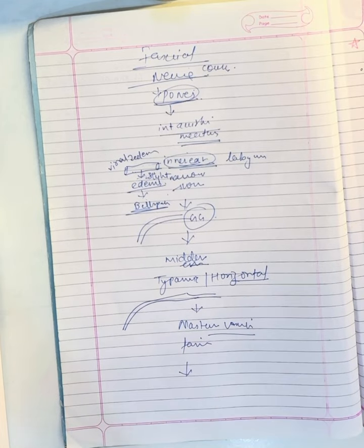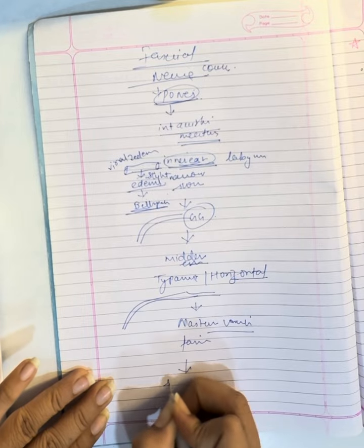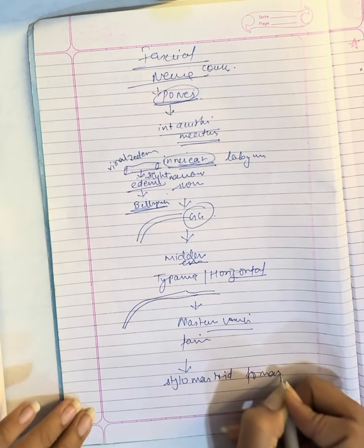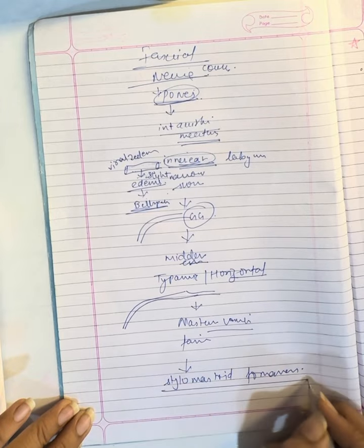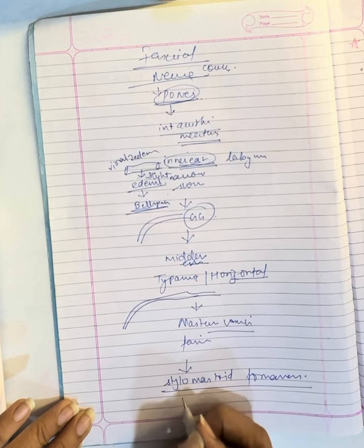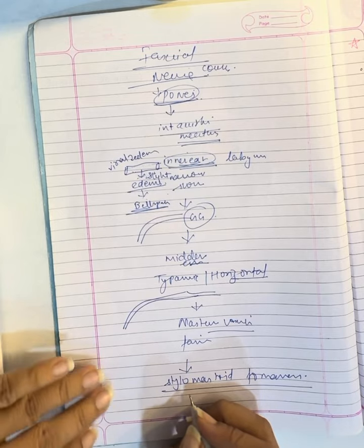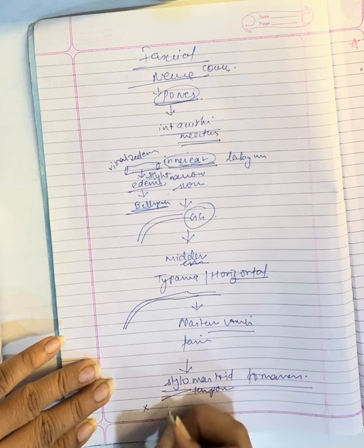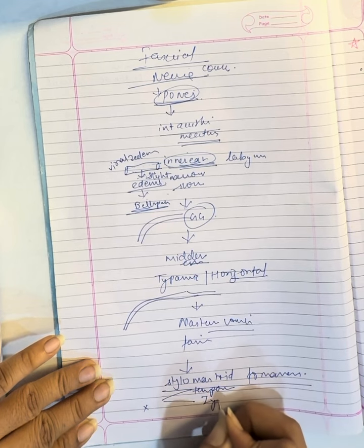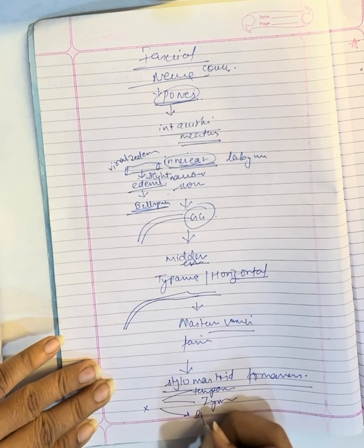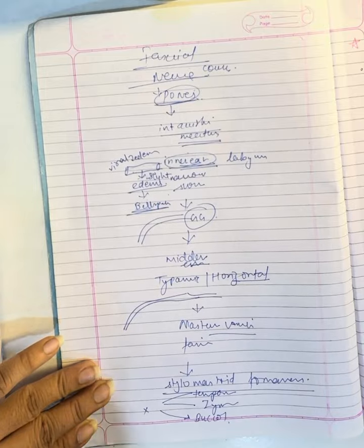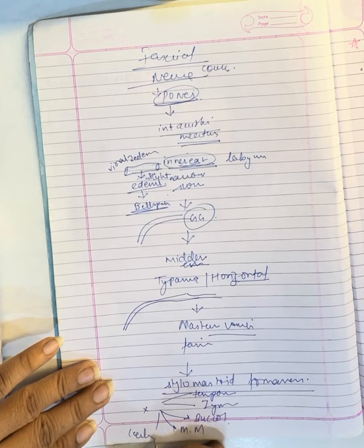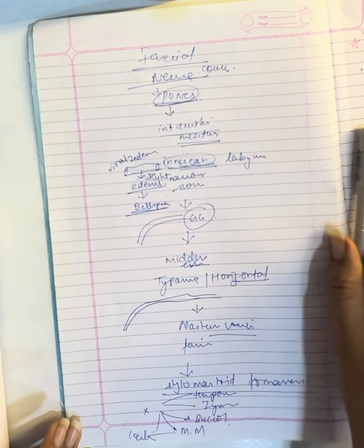Then it will exit under the stylomastoid foramen. After exiting from the stylomastoid foramen, it gives 5 branches. You know it very well. First is temporal, then below that zygomatic, then buccal, which supplies the face and jaw area, and below that marginal mandibular, and then the last, cervical, that supplies the neck. Okay, so this is all done.